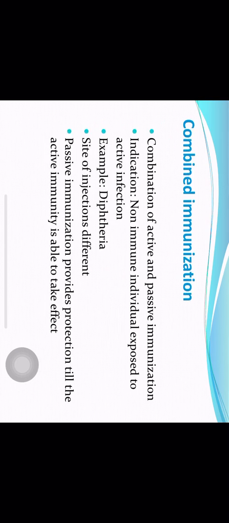Then there is something called combined immunization, in which both active and passive immunity are given. There are certain disease conditions like diphtheria in which you have to give both. Passive immunity will give protection initially for some time, and the active immunity will give protection for a long time. This kind of protection is called combined immunization.